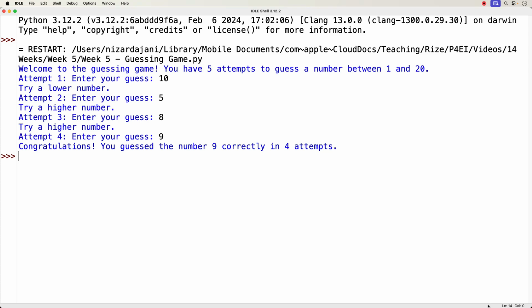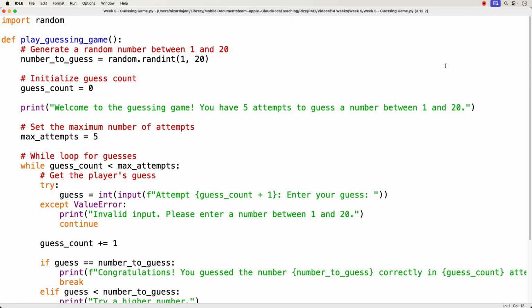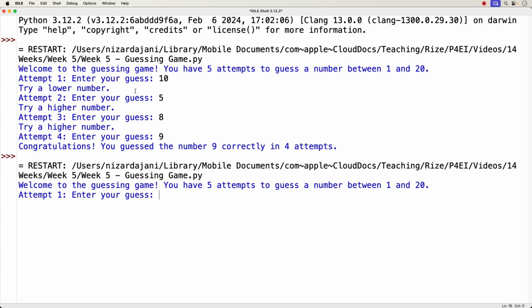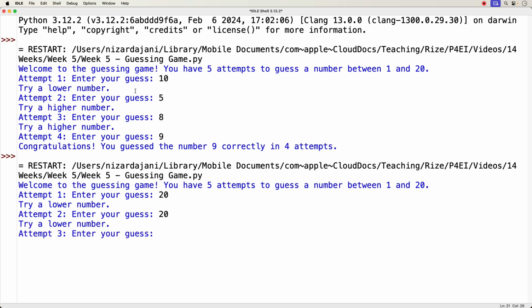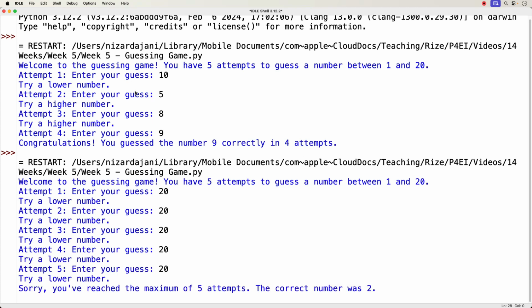Alright, let's run this game again, and let's see what happens when I fail to guess correctly. I'm going to type 20, hit enter. It says try a lower number. I'm just going to type 20 again so I can fail. So I failed on attempt 1, attempt 2. Let's try the same number for attempt 3. Again, I'm testing wrong scenarios to see exactly how it's going to end. Then 20 again, hit enter, 20 again, hit enter. Since I ran out of the 5 attempts, it gives me the message, sorry, you've reached the maximum 5 attempts. The correct number was 2.